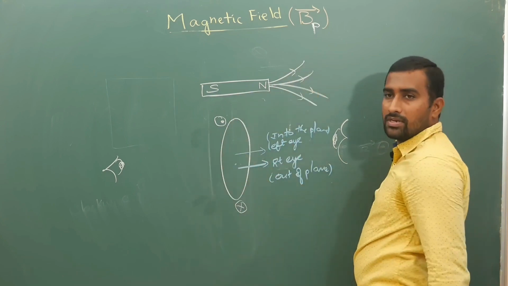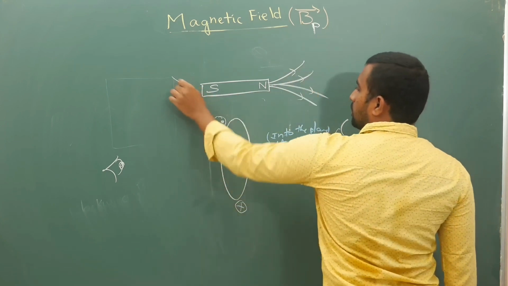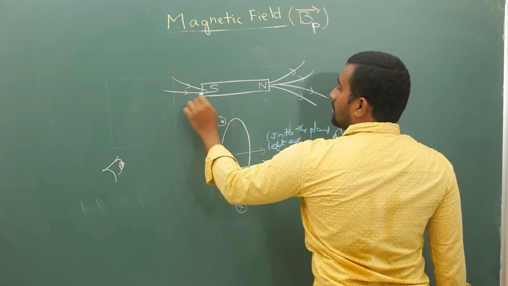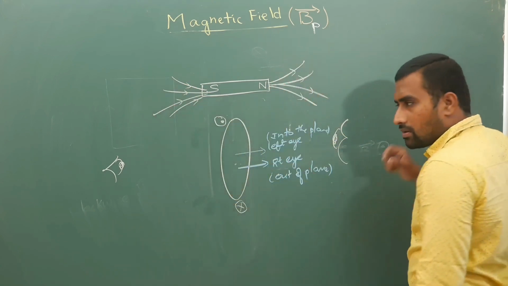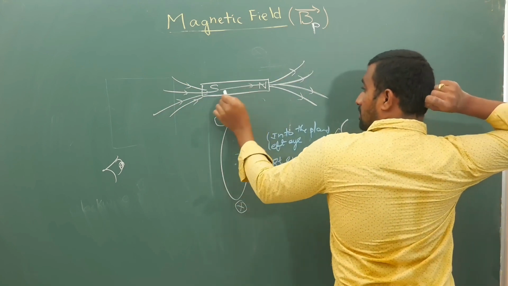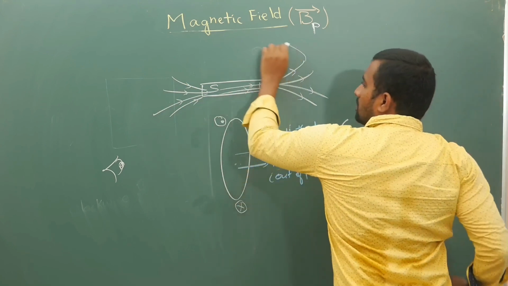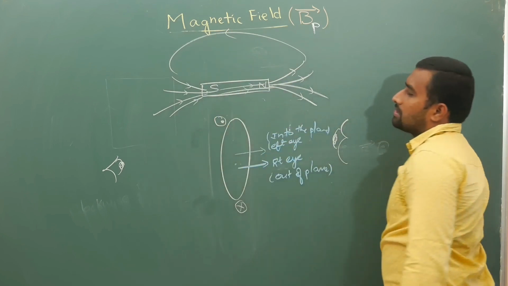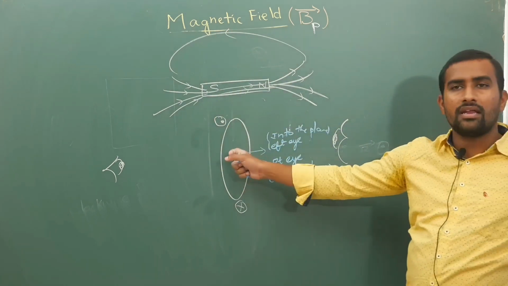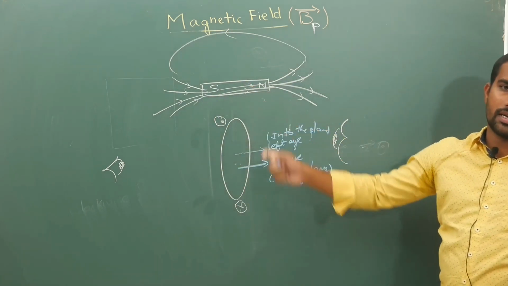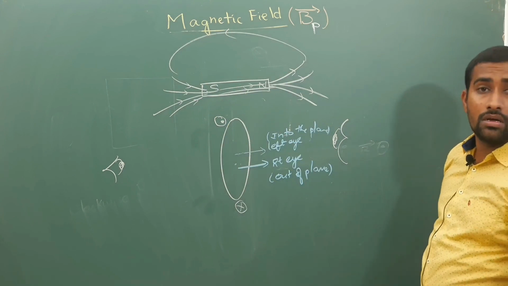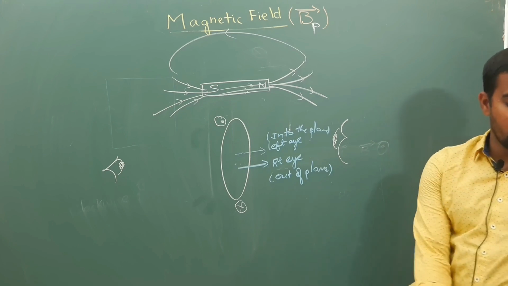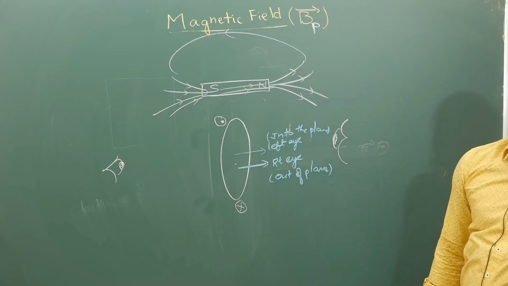Your north pole is similar to a positive charge and the south pole is equal to a negative charge. So at the south pole the field lines will be entering, and at the north pole the field lines will be coming out. Of course they are closed lines, don't worry. So they will be like this. So this current carrying wire is equivalent to a magnet. Now with this basics you must have understood the direction of the magnetic field in different scenarios.